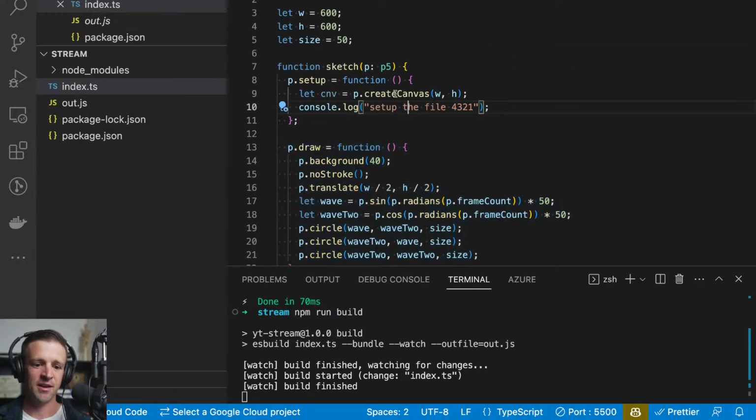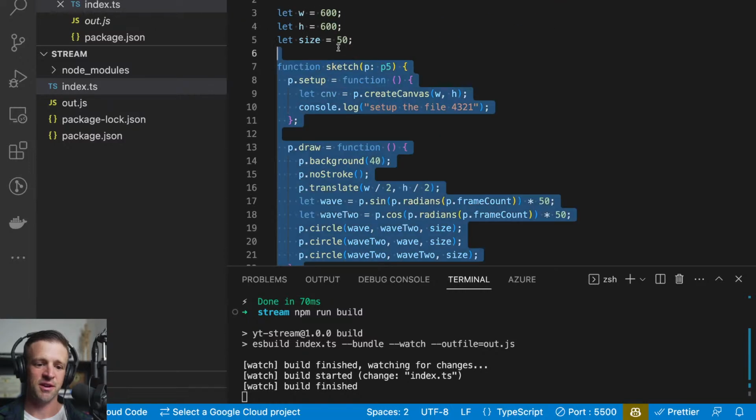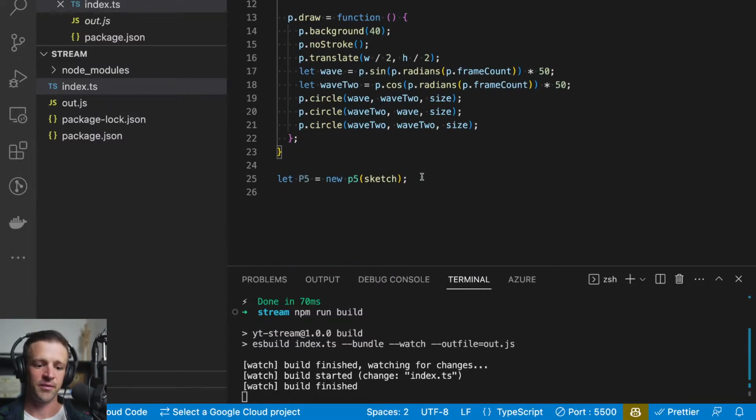But the problem we have is this little syntax right here. This is TypeScript specific. So if I plug this into the browser, we're going to get errors in our code because the browser doesn't know how to interpret this kind of code.